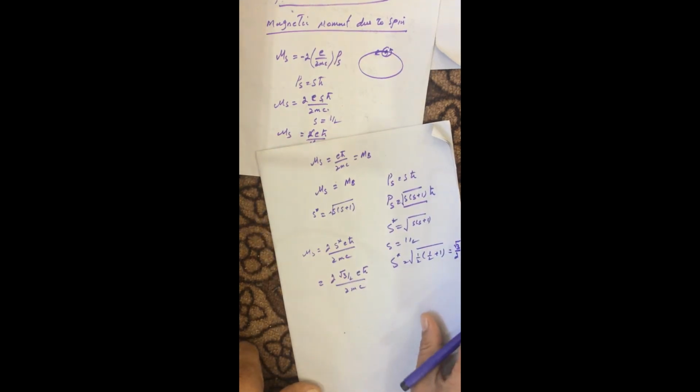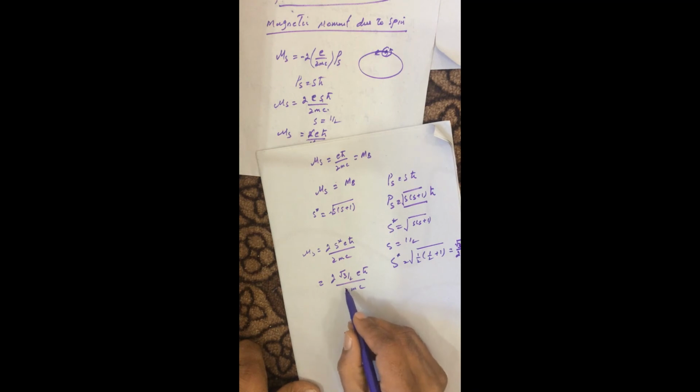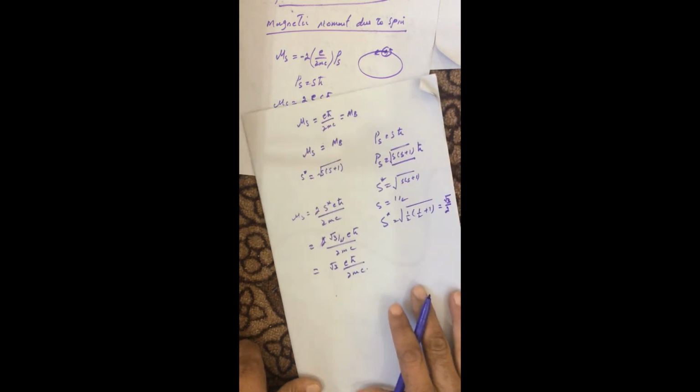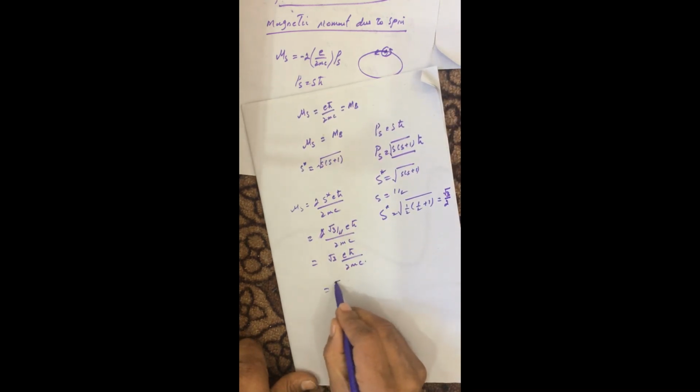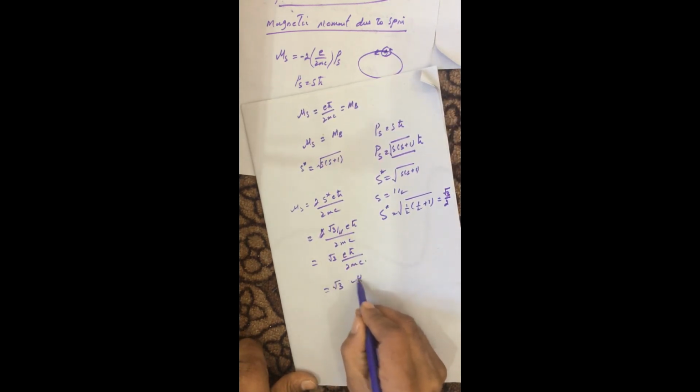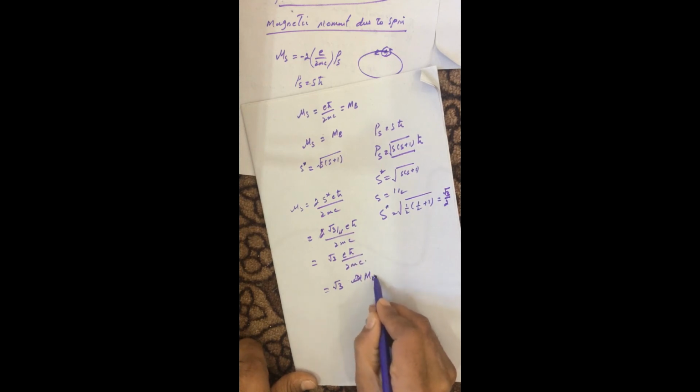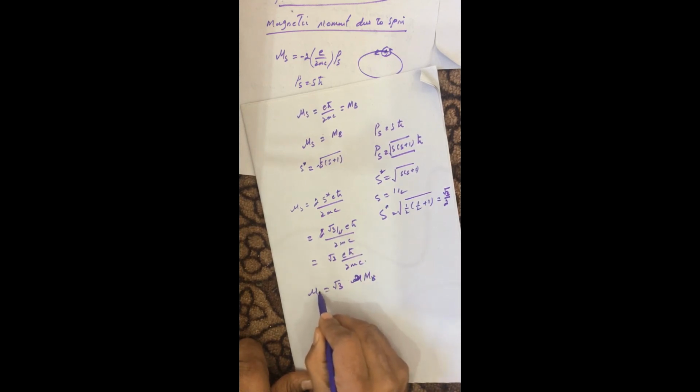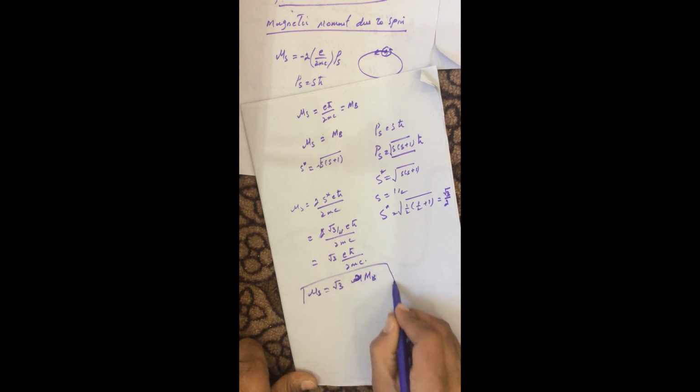If we simplify it, these 2 cancel, so we have square root 3 e h bar over 2mc, which is equal to square root 3 times the Bohr magneton, mu_s.